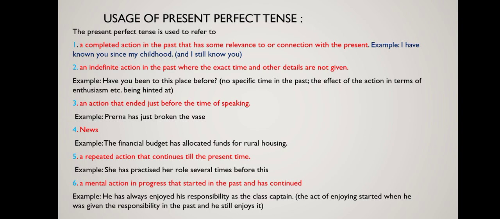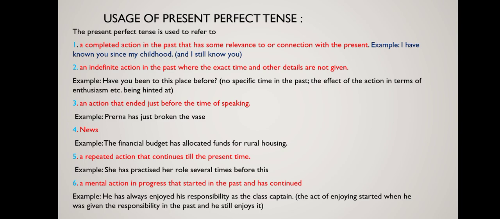Again, for news, we can use present perfect tense. Let's read the example. The financial budget has allocated funds for rural housing. Here, has allocated indicates present perfect tense. So, the news can be written in present perfect tense.